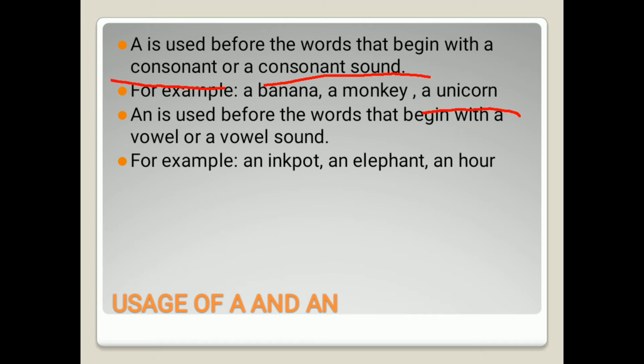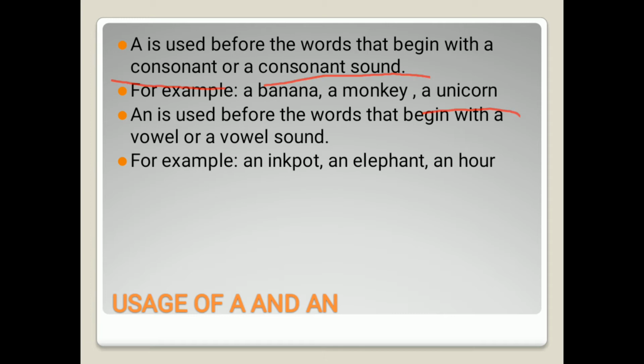Similarly, an is used before the words that begin with a vowel or a vowel sound. As we have already learned, whenever we write a noun that is starting with a consonant or a consonant sound, we will always use a in front of that. And whenever we are writing a word that is starting with a vowel or a vowel sound, like an umbrella, we will put an in front of that noun. For example, an elephant, an inkpot, an hour.